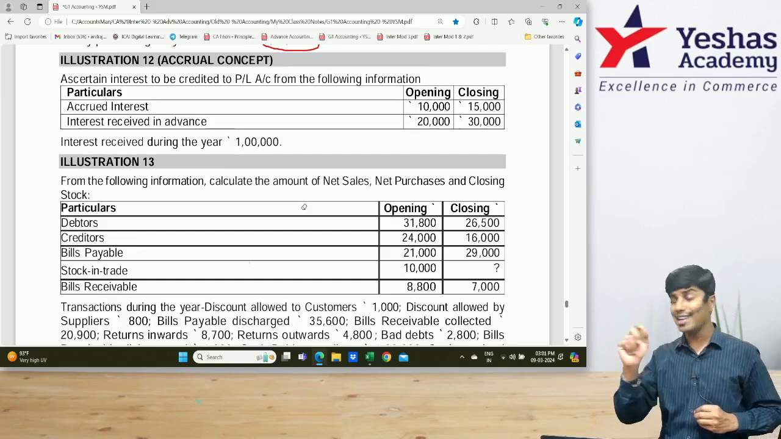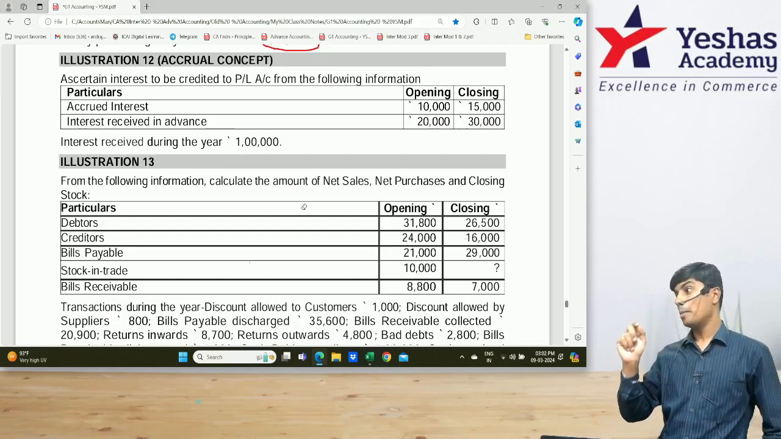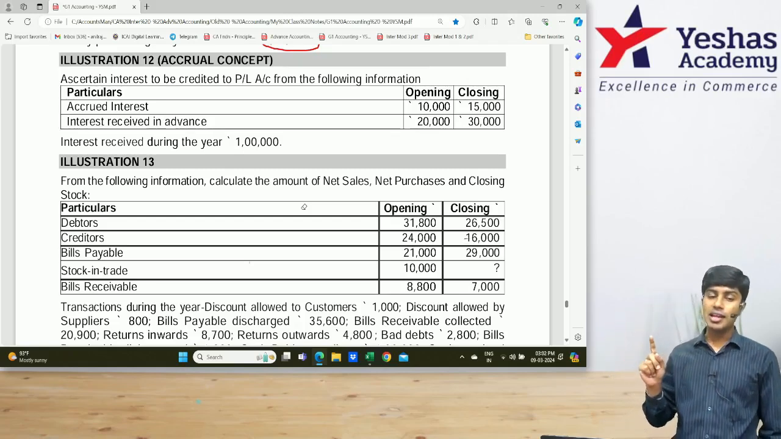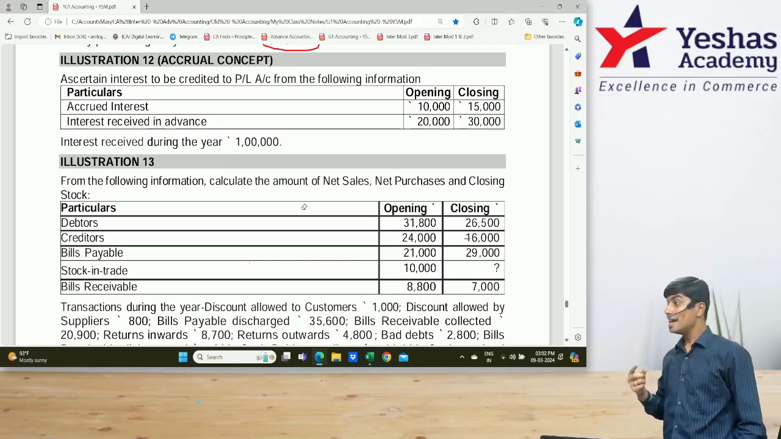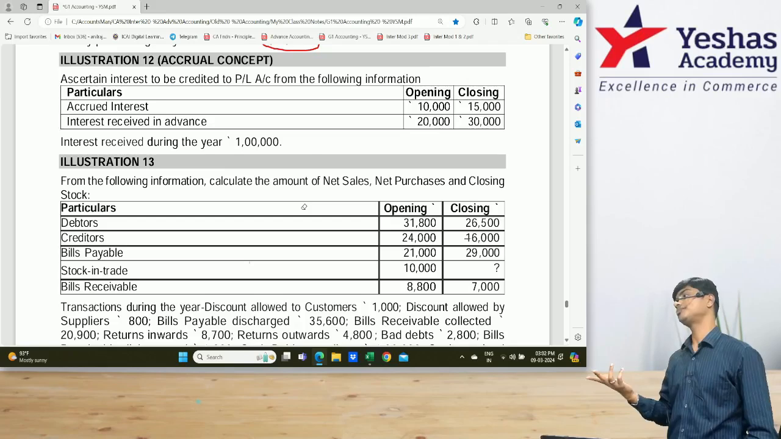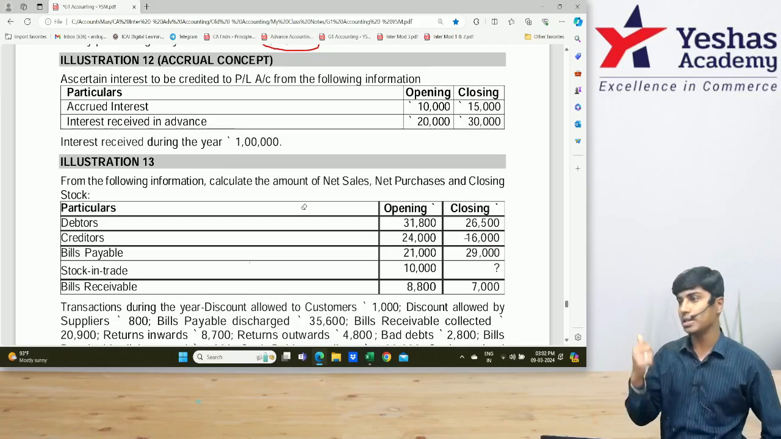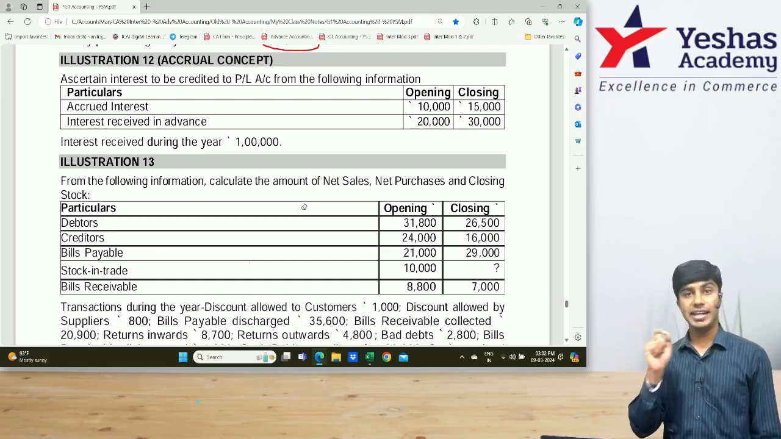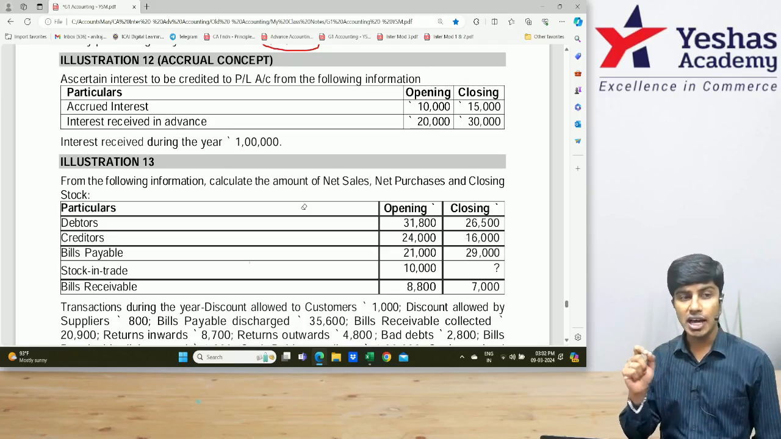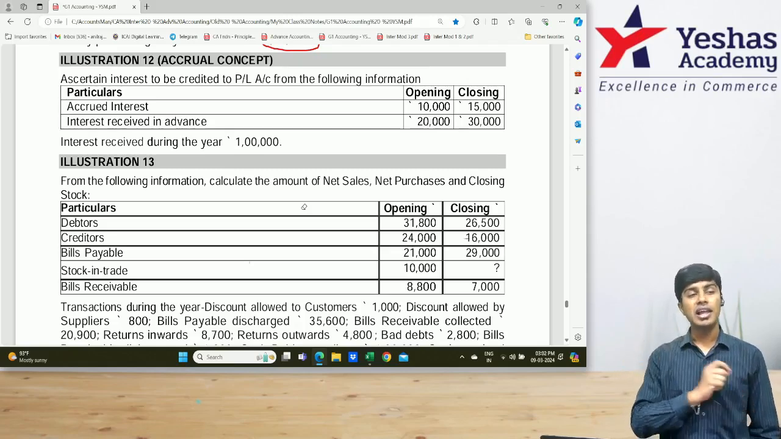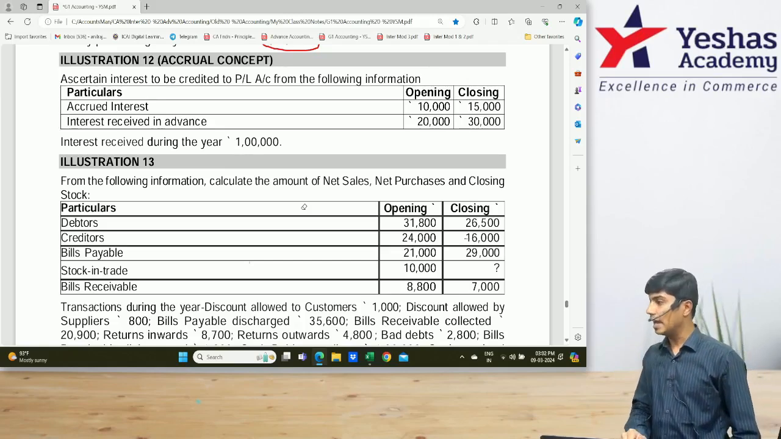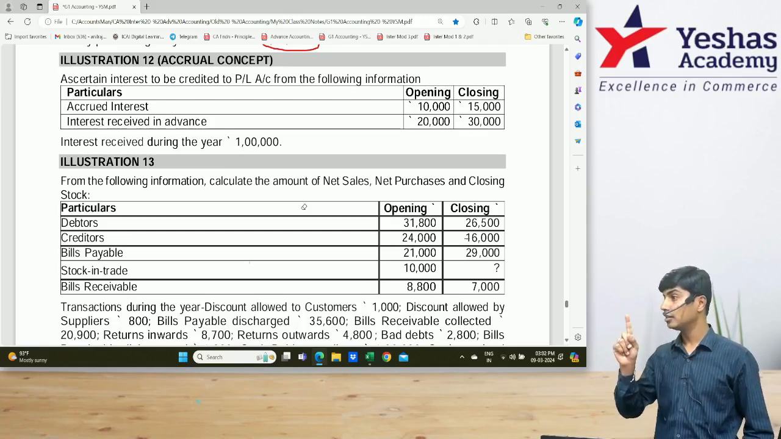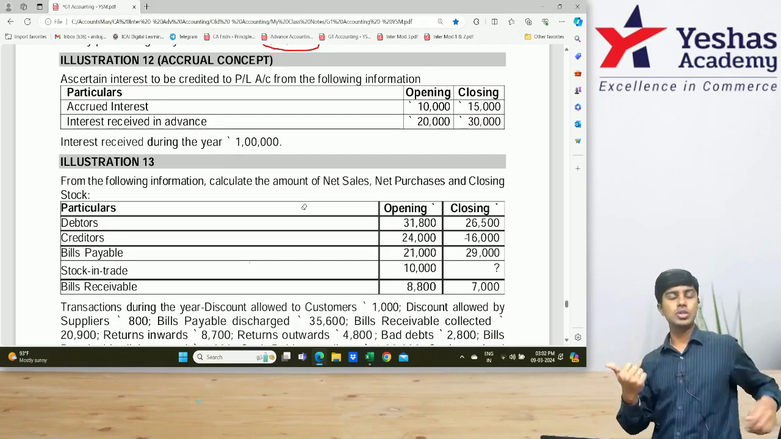Now we have accrued interest. What does accrued interest mean? Earned but not received. On the other hand, what is interest received in advance? Received but not earned. Please write received but not earned. Accrued interest is asset. Interest received in advance is liability. Did you write interest received in advance as liability and accrued interest as asset? Everyone? Very good. We are now good to start with the problem.